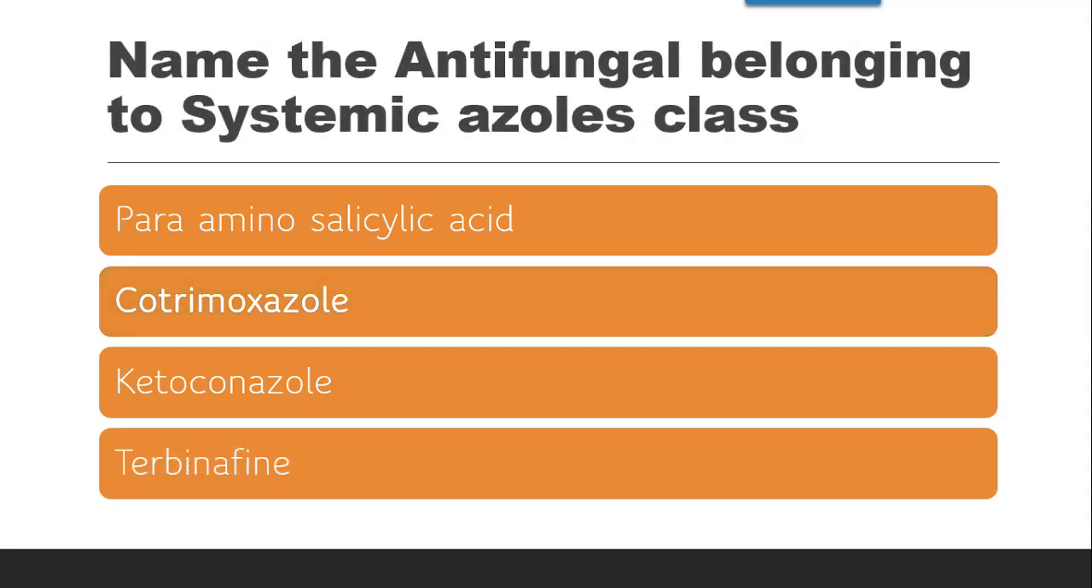Next question is, name the antifungal belonging to systemic azole class. Now systemic, as we have seen in the classification trick, systemic is ketanu, so it is ketoconazole. So the options are PAS, cotrimoxazole, ketoconazole, terbinafine. The correct answer is ketoconazole.